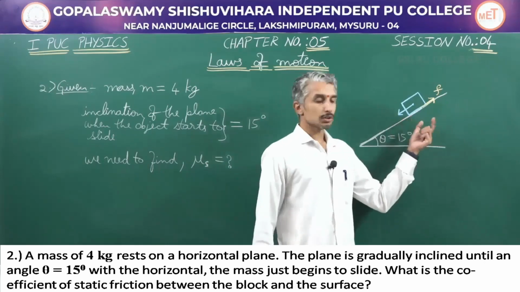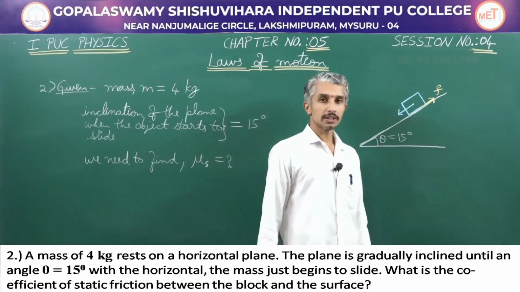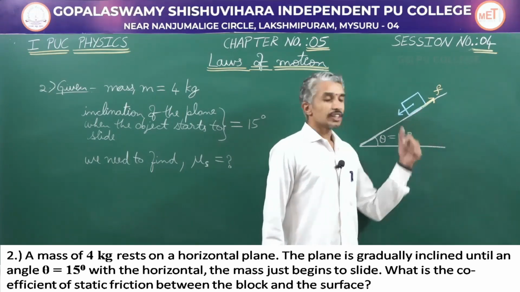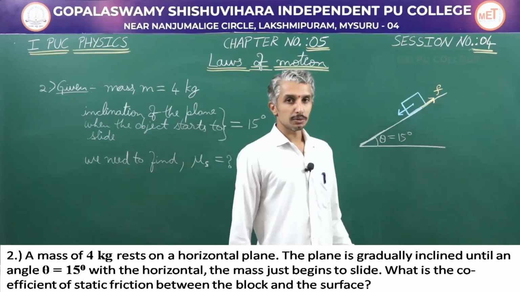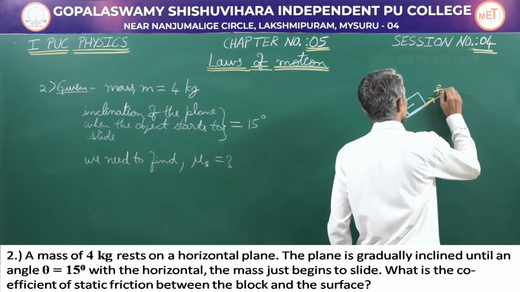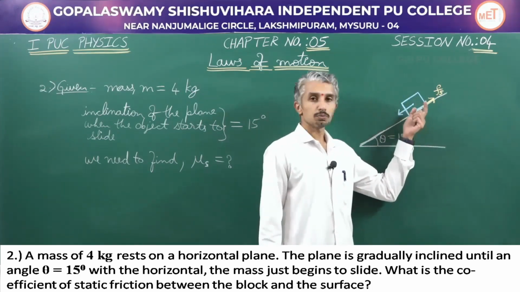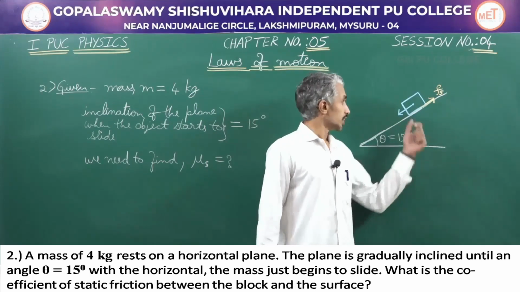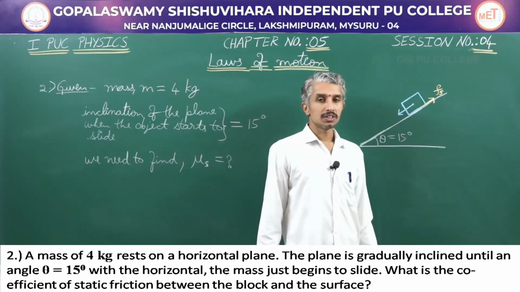So consider just before the object starts to slide, the friction experienced is the maximum limit, that is the limiting friction. Therefore, let us note down static friction when the object has just started to move down. In that case, the friction acting is almost equal to limiting friction. So let us equate limiting friction.